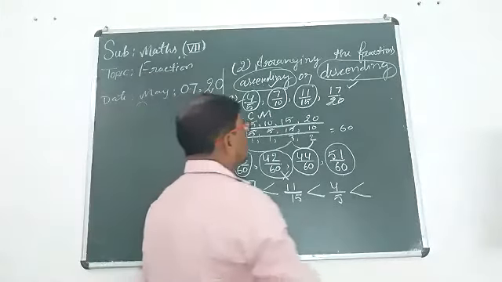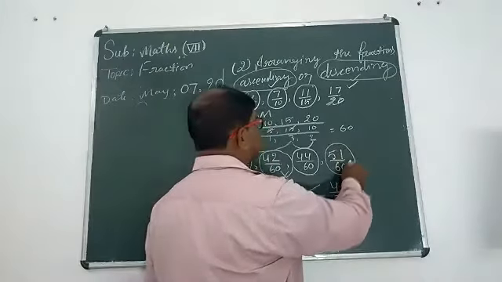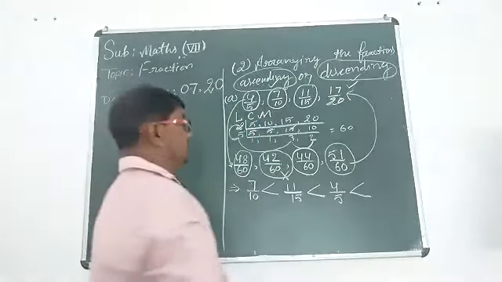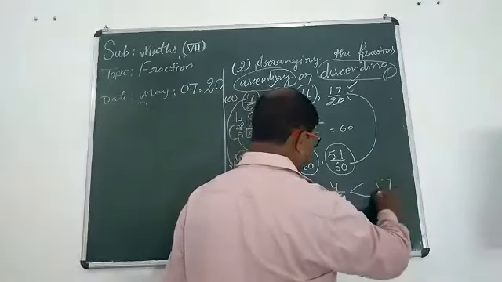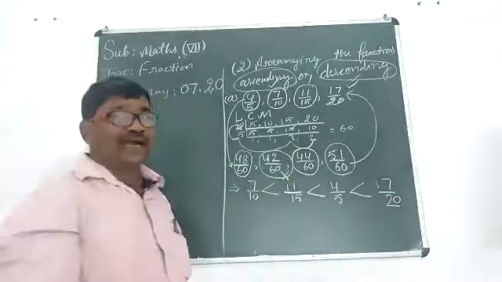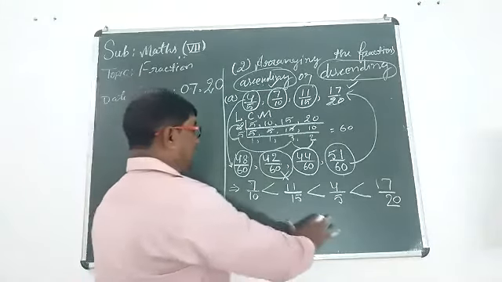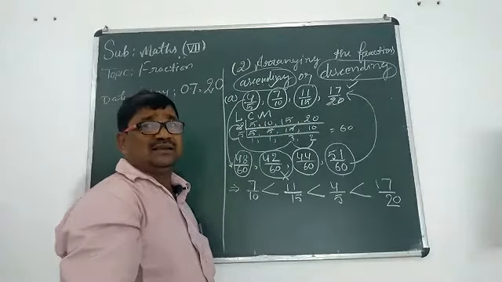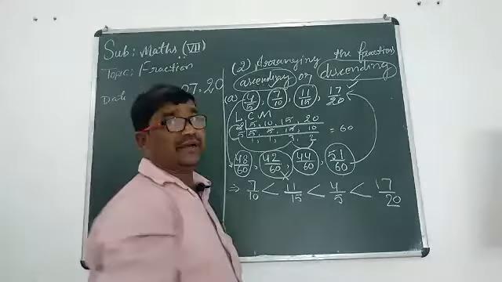Sorry, I know. 51 upon 60 is the equivalent of 17 upon 20. So we should write here 17 upon 20. Okay? In this way, we can arrange the given fractions in ascending order.